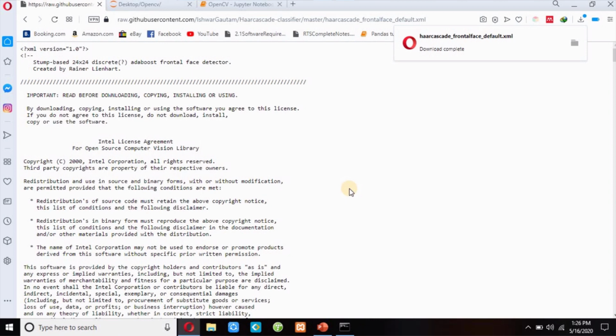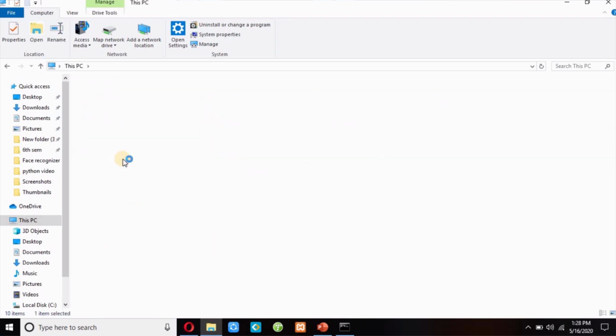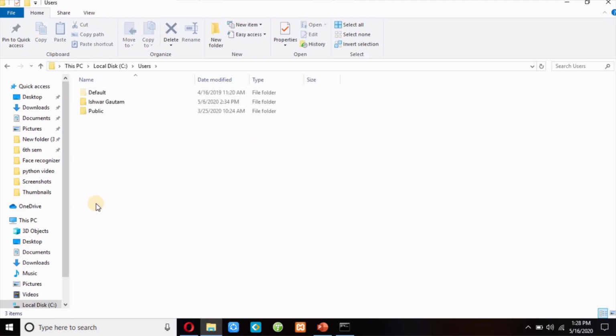And guys, one thing, we can also find this XML file in your computer. So where is it? When you download or install OpenCV Python, this XML file will automatically be stored in your laptop. To get haarcascade_frontalface_default, you can go to your local disk C, and then Users, and then main user.